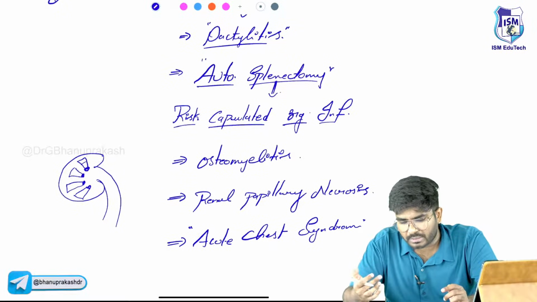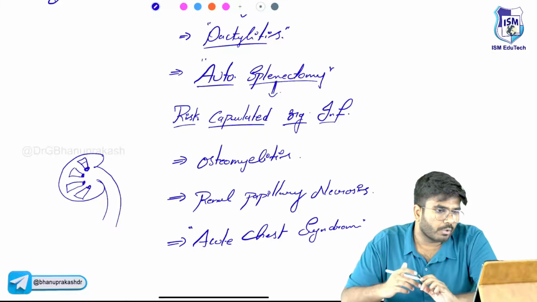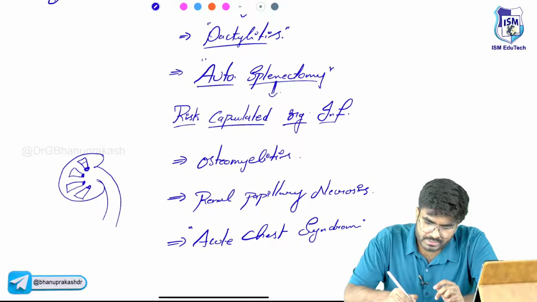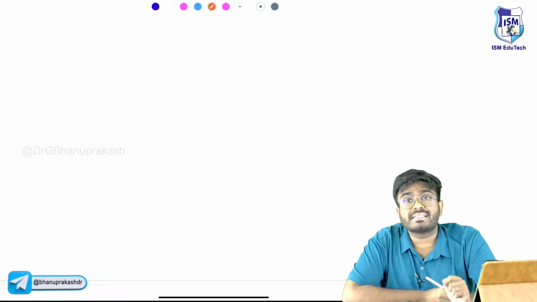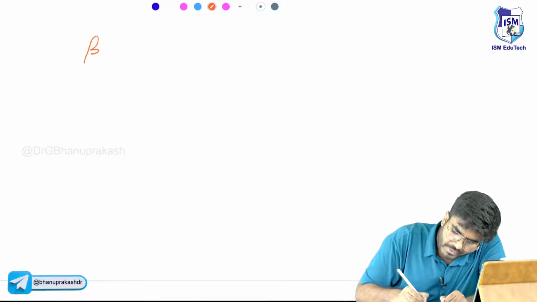Okay, autosplenectomy, dactylitis, all these are the important points which I want you to know. Another important point is, what is the difference between sickle cell trait and sickle cell disease? See, actually, where is the problem?